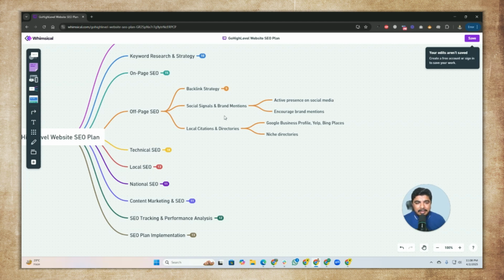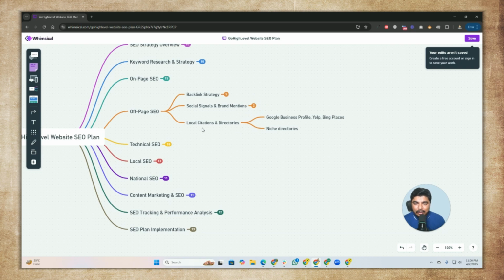Another is social signals, which means you need to create all your social profiles for your website, and you need to show your active presence, and then you can share your website link there. That helps to promote your brand and your business and gives you social backlinks as well. And another thing is local citation. You need to go to local business citation sites like Yelp or something like that, and you can register your business and you will automatically get a backlink from there.